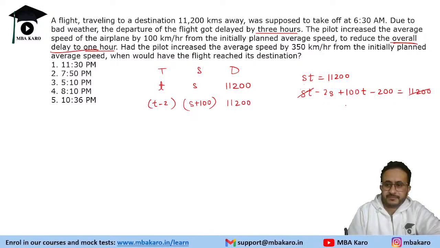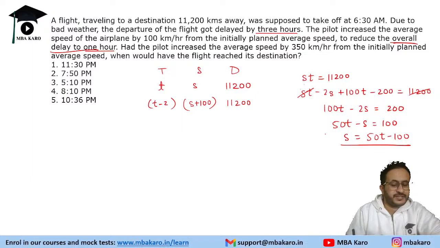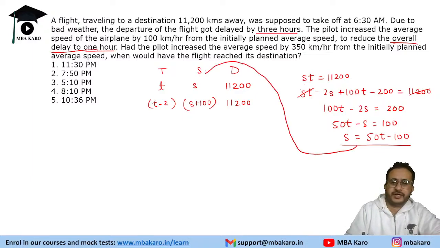So we will get 100t - 2s = 200, or simplifying, 50t - s = 100, or s will be equal to 50t - 100, right?